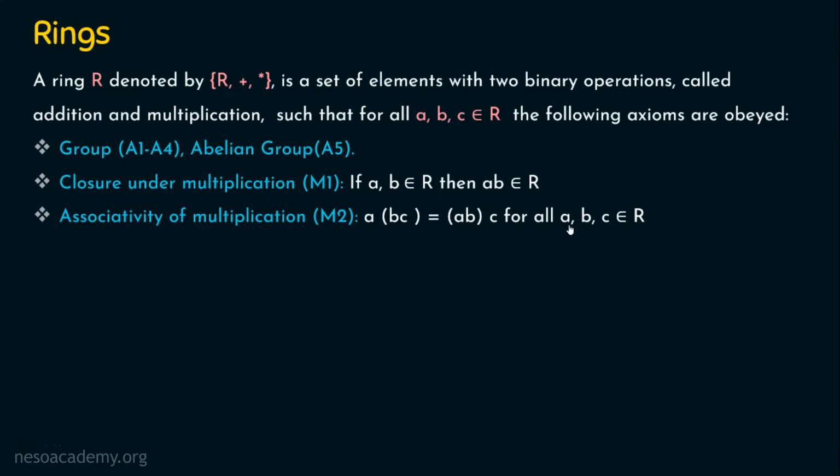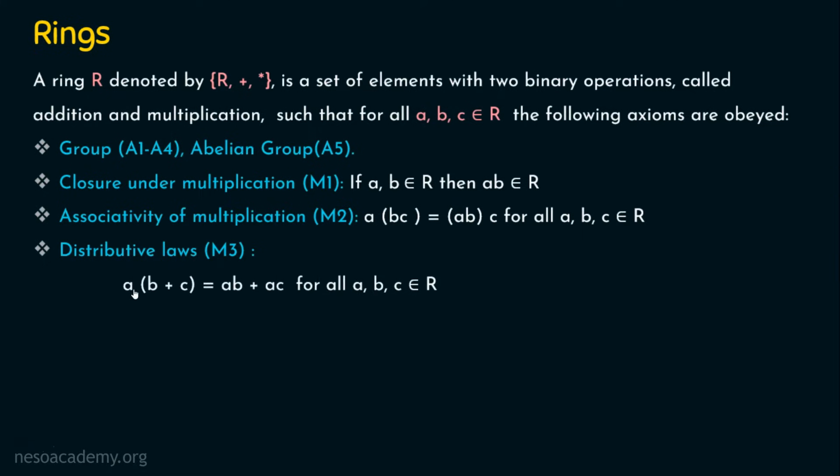So for all the values of A, B, C, if they belong to R, then the result A into BC or AB into C must also belong to R. And also this side should be equal to this side. So if this is also satisfied, then M2 is also satisfied. And finally, we have one more condition to be satisfied. That is, it should be distributive. So this is axiom M3.